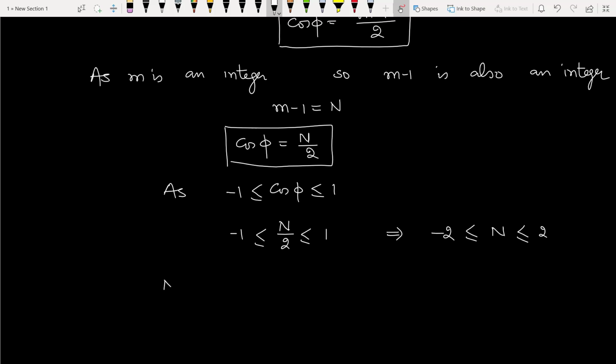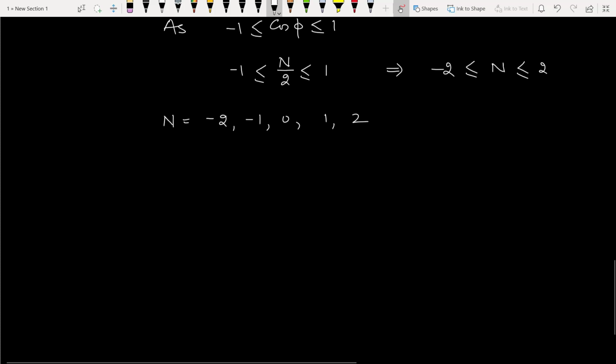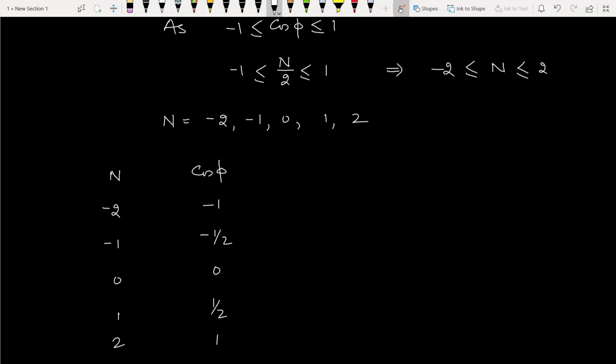So possible values of n are, because it is an integer, minus 2, minus 1, 0, 1, 2. If we take these values of n, then cos phi will be n by 2: -1, -1 by 2, 0, 1 by 2, 1.